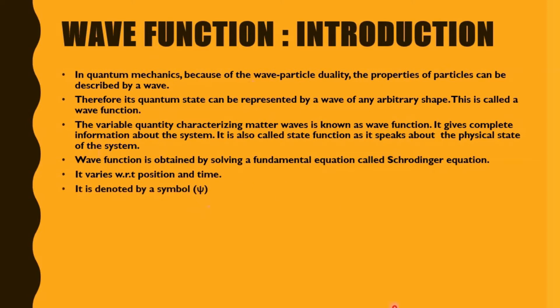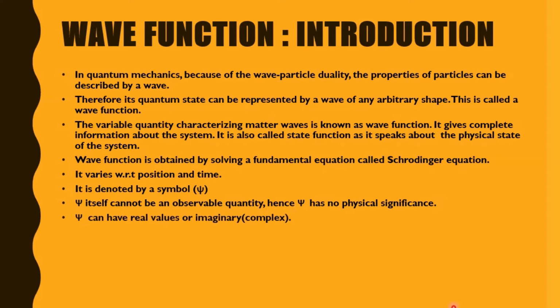The P is silent, so it's pronounced psi. Psi itself cannot be an observable quantity, hence psi has no physical significance. You need to remember all these points, so you need to write all of them. Psi can have real values or imaginary, that means it's complex.